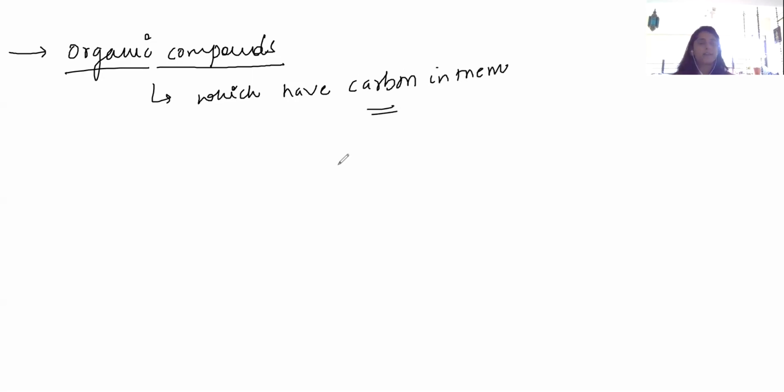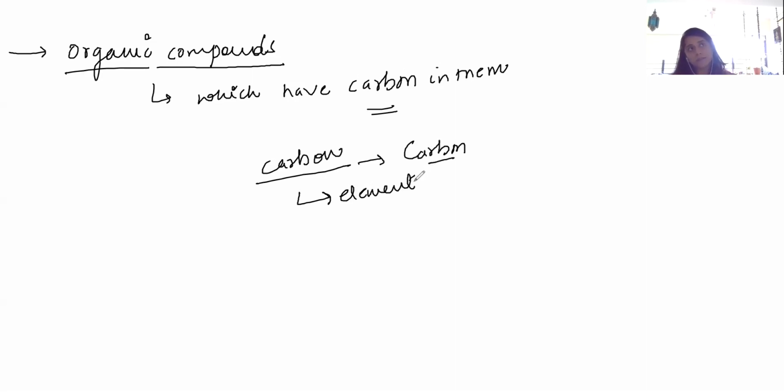So organic chemistry generally revolves around this very important element, that is carbon.